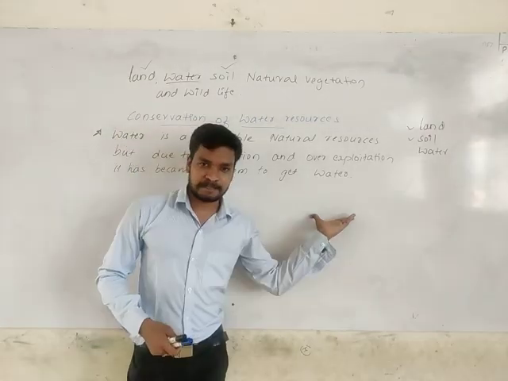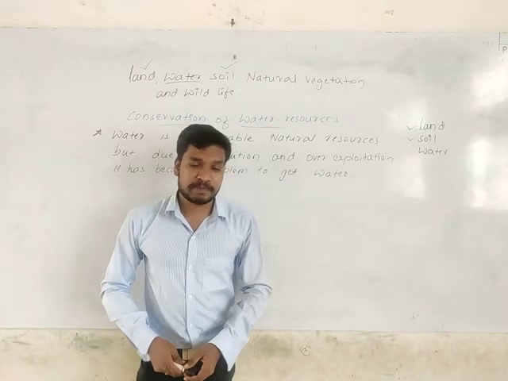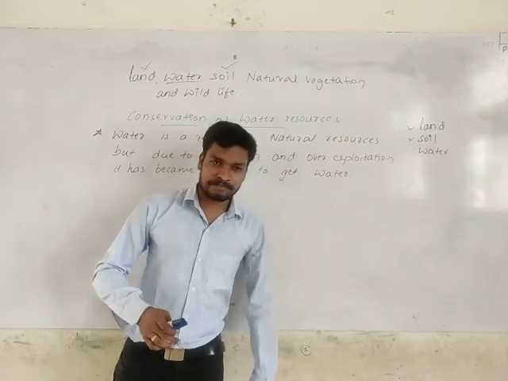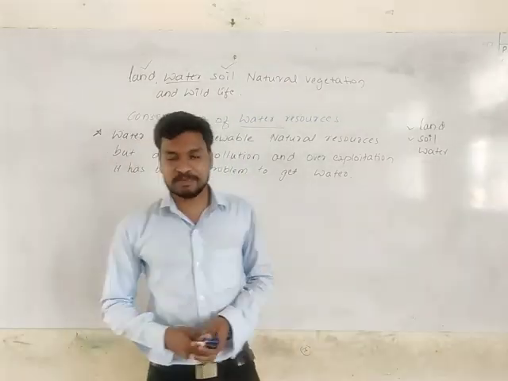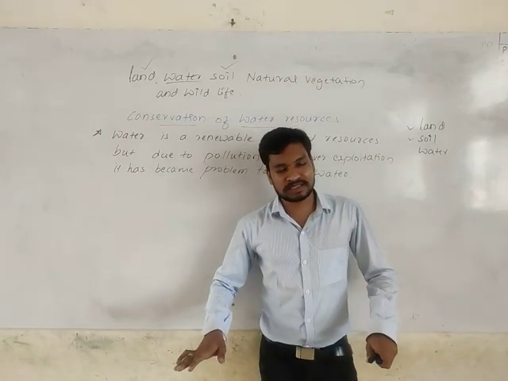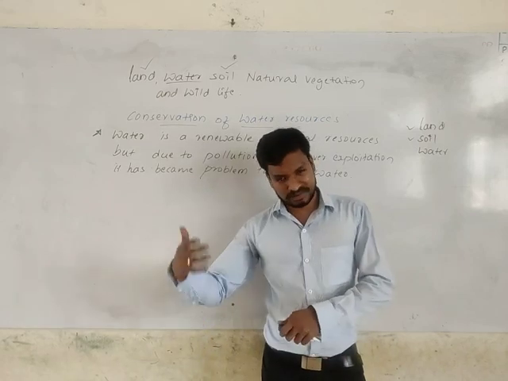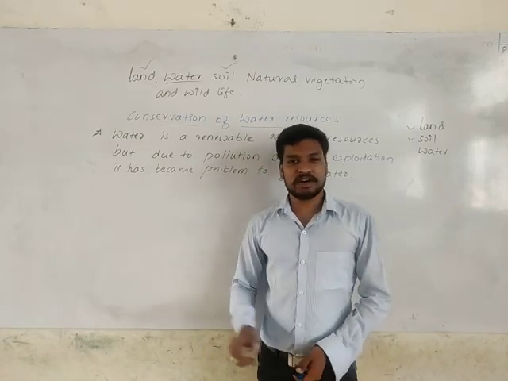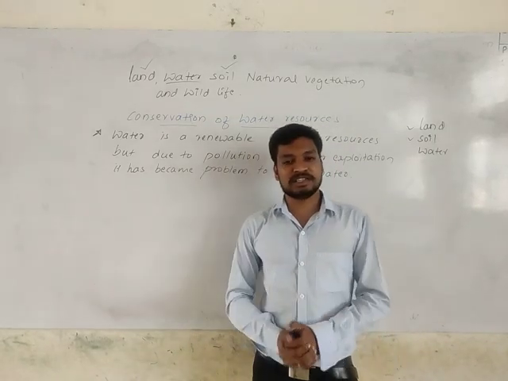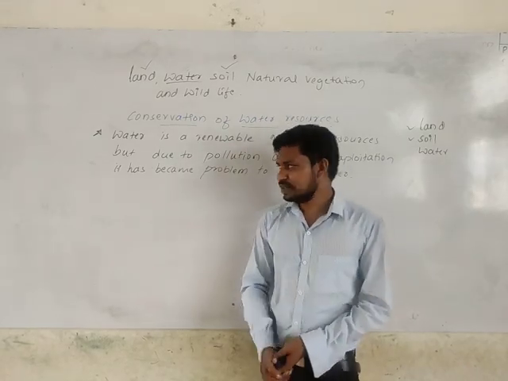Earlier it was not like that, because the population was not that large, technology was not developed, and people's demand was less. We were getting availability of water. But now the population is more and technology has improved. People started to make use of every resource available on the earth's surface using technology. For completing their activities, there is a need of basic needs like water. So for every activity we are using water. Water is renewable, yes, but we are polluting the water unlimitedly.